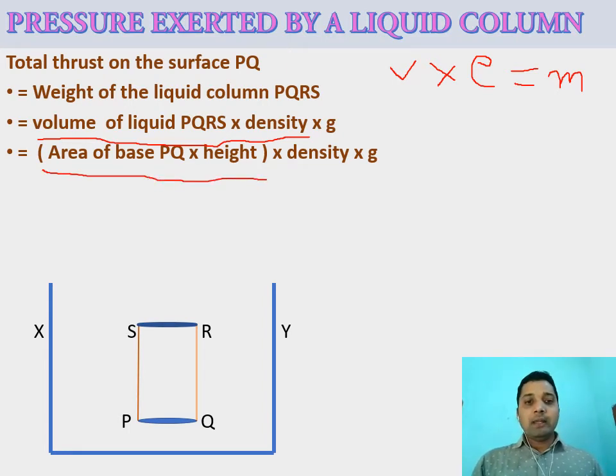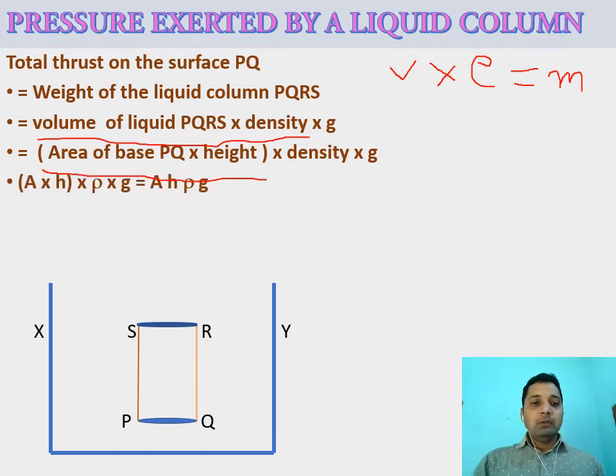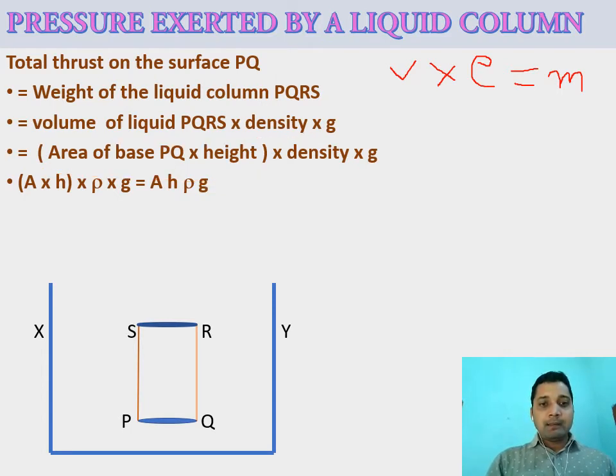So when we come to the next one, here if we look, area A, height h, rho is the density and g is the acceleration due to gravity. So what we got: A h rho g is the total thrust on the surface PQ.